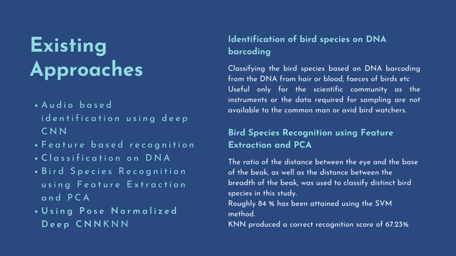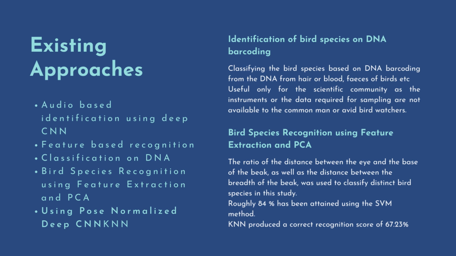blood, and feces of birds. Although the results were useful, the benefits were limited to the scientific community, as the instruments or the data required for sampling are not available to the common man or avid bird watchers like myself. Apart from deep learning algorithms, feature extraction and dimensionality reduction techniques were also used to classify birds, using the ratio of the distance between the eye and the base of the beak, as well as the breadth of the beak.